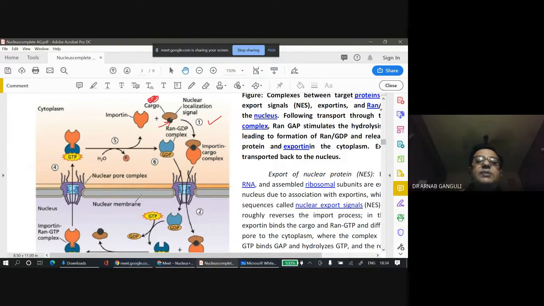The cargo has this black spot, and that is the nuclear localization signal. It binds to another compound known as RAN-GDP complex. Now, when this binds, it forms this importin cargo complex. Then, through the nuclear pore, it enters inside.